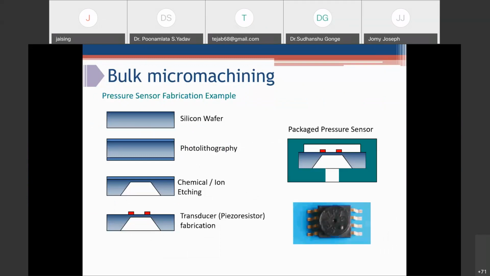See, if I have to fabricate a pressure sensor using this technology, how do I process? So I take a silicon wafer, then oxide is deposited at both ends. We do photolithography to make a pattern showing where I have to remove the substrate and where I have to keep the substrate. By doing photolithography, I expose a certain area, and this exposed area is subjected to chemical processing. Like we use chemical etching, dry or wet etching, whichever is required, and etch out the material.